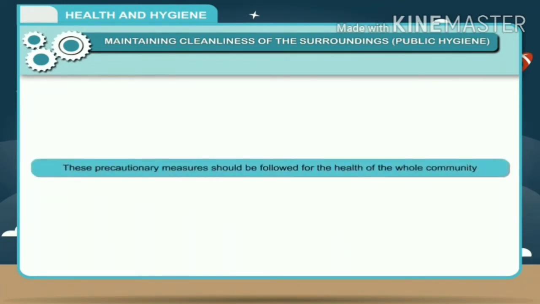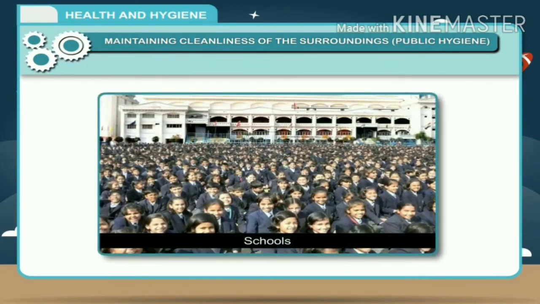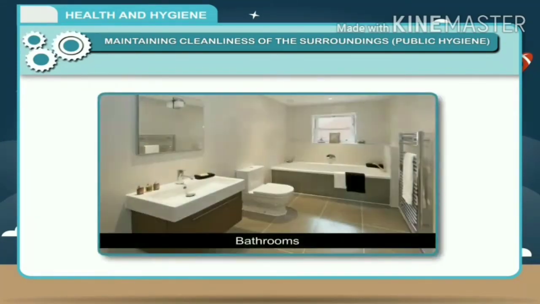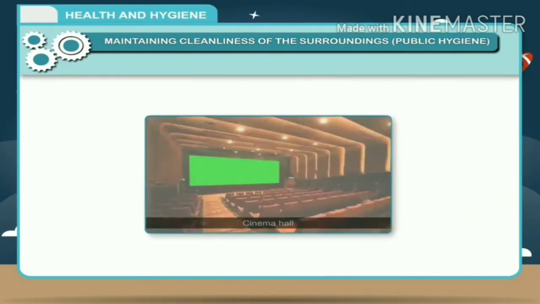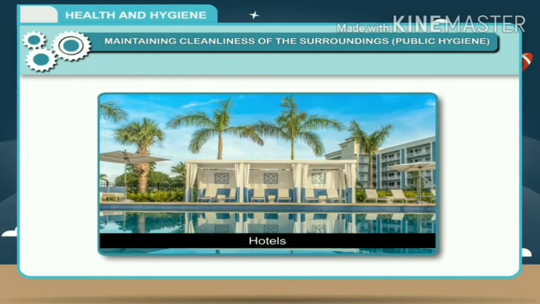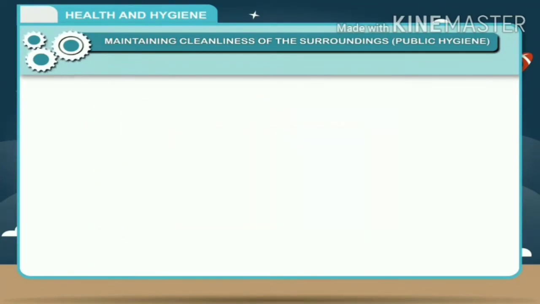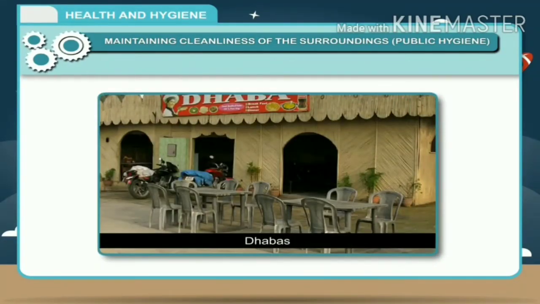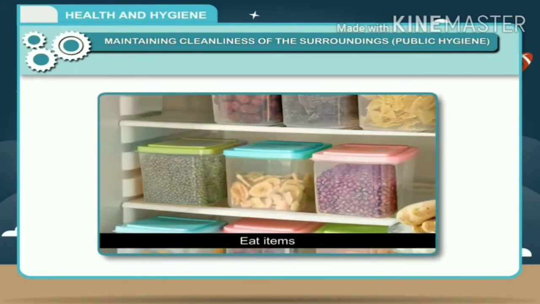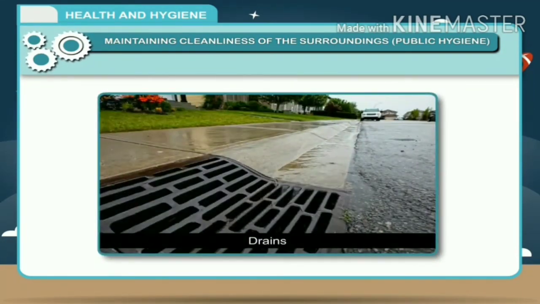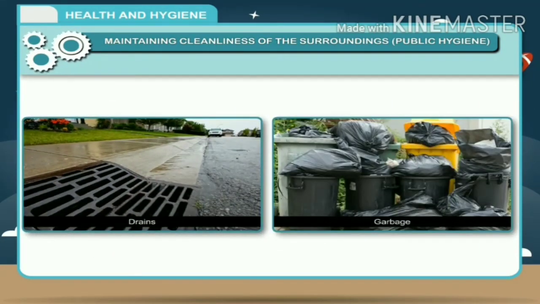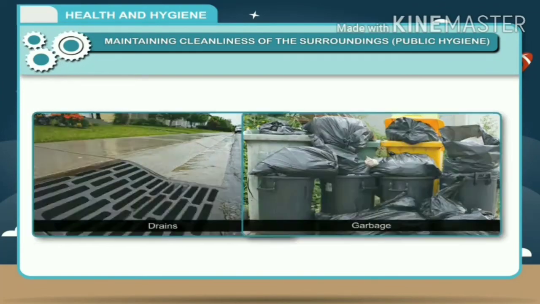The following precautionary measures should be followed for the health of the whole community. 1. All public places such as schools, office buildings, bathrooms, lavatories, cinema halls, etc. should be kept clean. 2. The eating places such as hotels, restaurants, dhabas, and their surroundings must be kept clean. All eatable items must be kept covered. 3. All public drains and garbage must be covered and some disinfectants should be used.